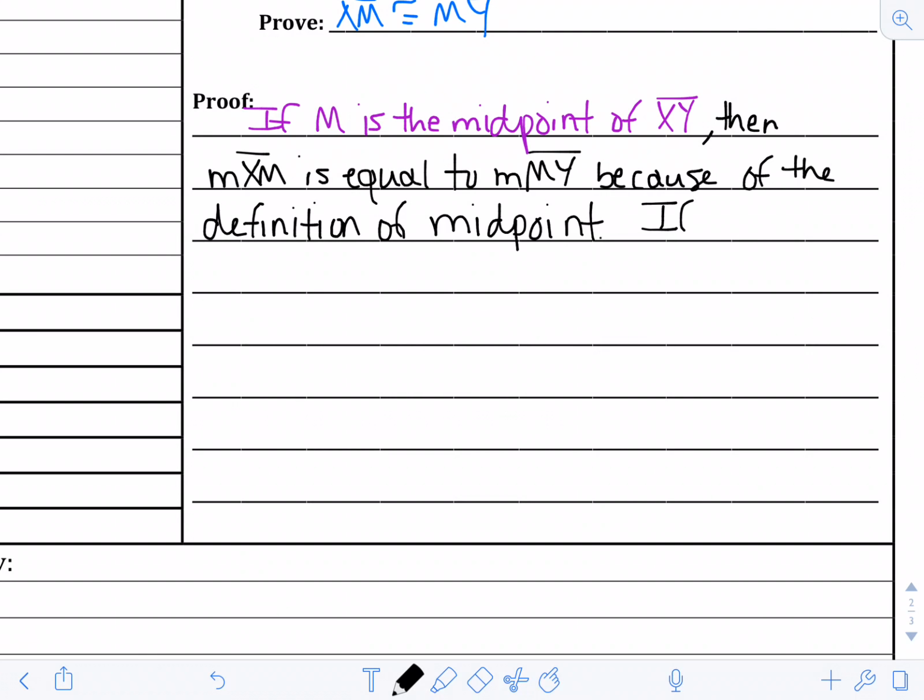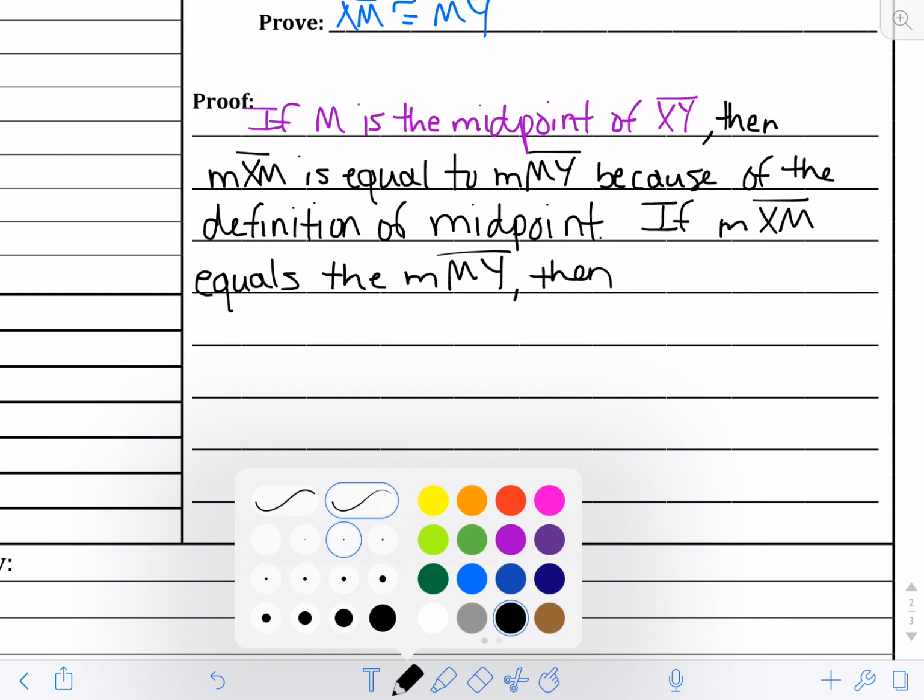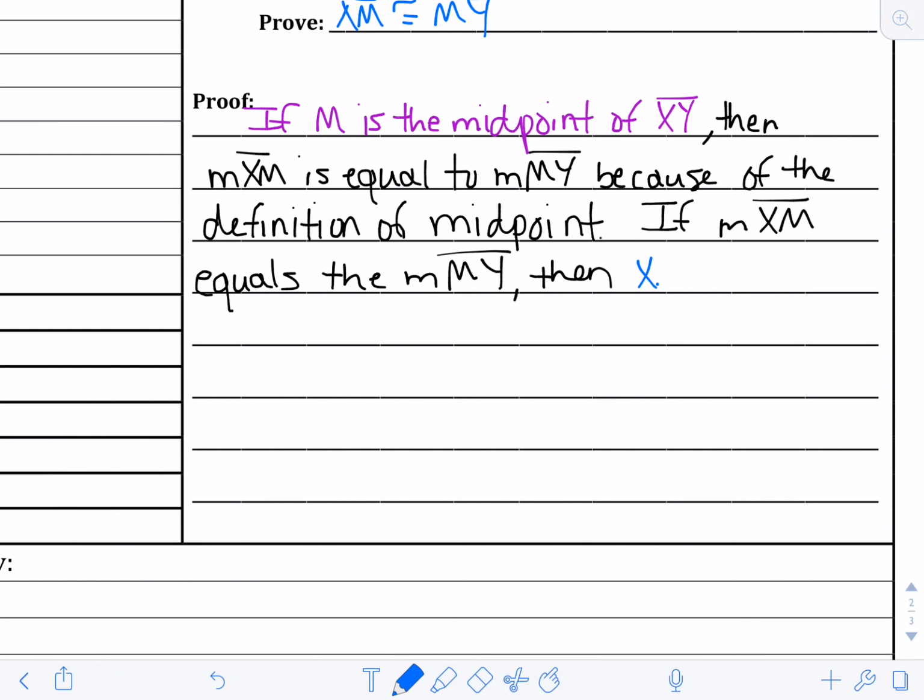If the measure of XM equals the measure of MY, then XM is congruent to MY by the definition of congruence.